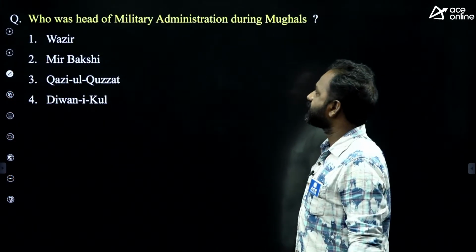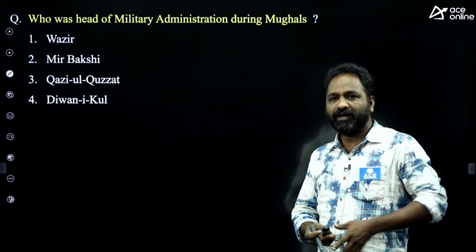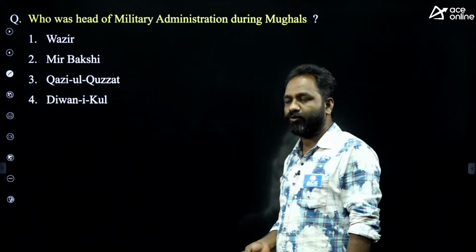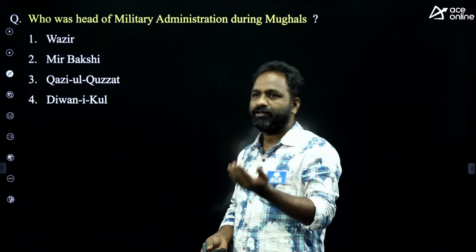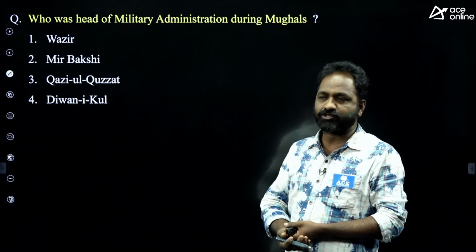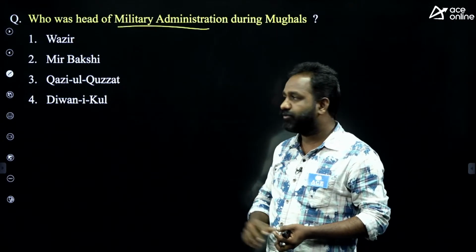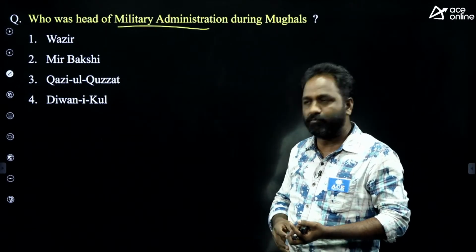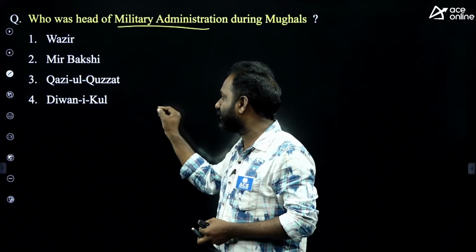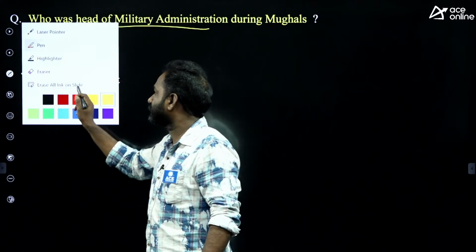Next. Who was the head of military administration during Mughals? Now today, we have IAS, IPS, collector, MRO, Tahsildar, and chief minister. During Mughals also, different positions were in Mughal administration. Now they asked the question about military administration. Which position is head of the military administration during Mughals? Wazir, Mir Bakshi, Qazi-ul-Quzat, Diwan-i-Kul. What is the answer?